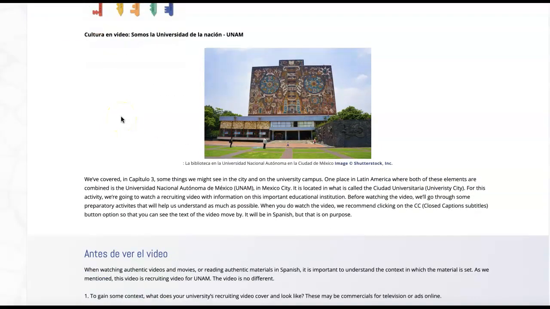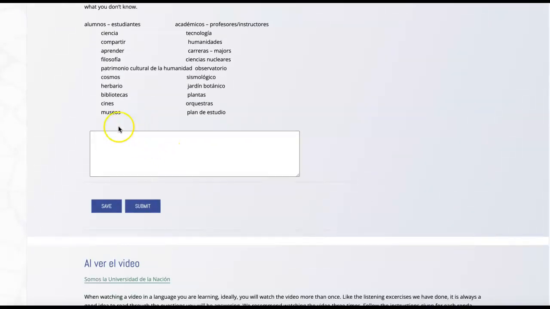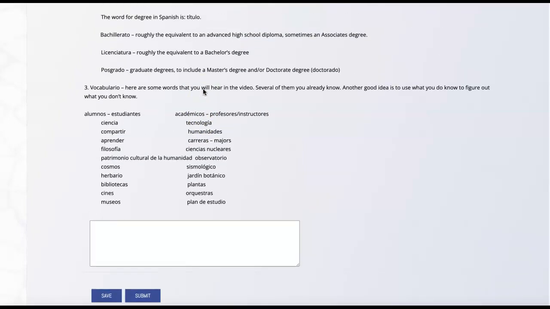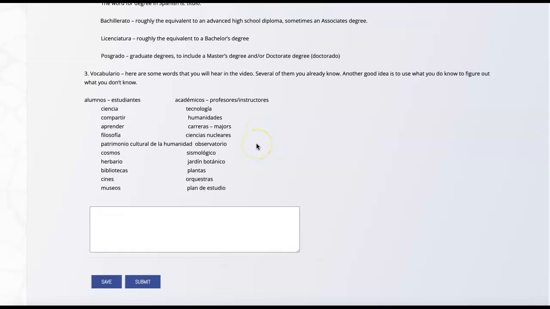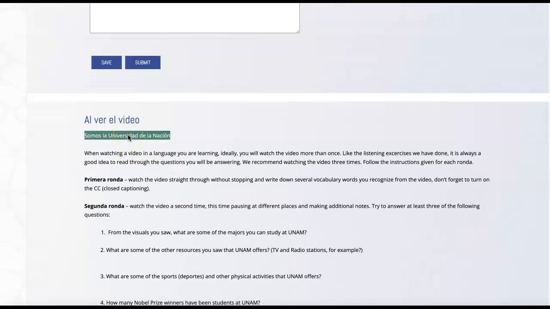Just one more quick suggestion on this. The video that you're going to see seems like it goes quite quickly. What you need to remember is to keep it in context, and you aren't expected to learn or understand everything you hear or see. The video is a promotional video, just like a recruiting video that NMSU or any other university puts out. And so there's going to be information about things you can study, so use the images to help you grasp what's going on. We'll talk about extracurricular activities and just the university in general. Okay, so that's all you're looking for when you watch this video.